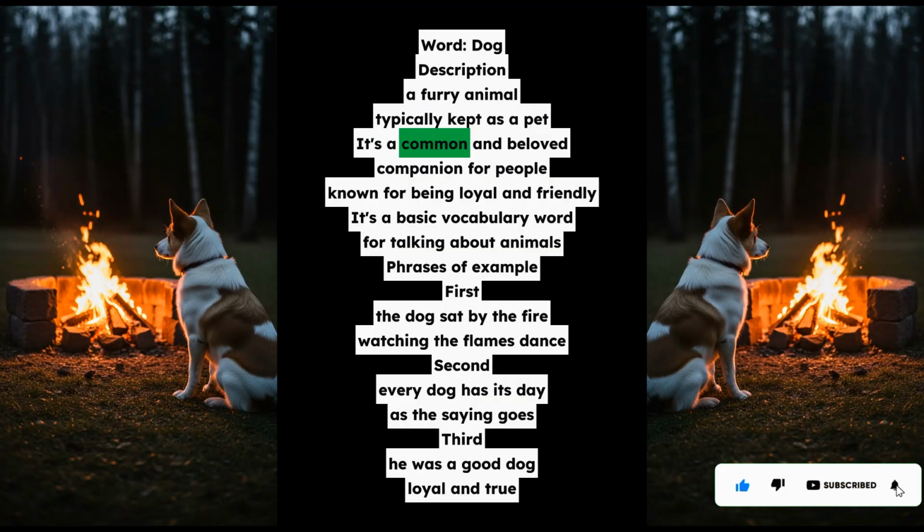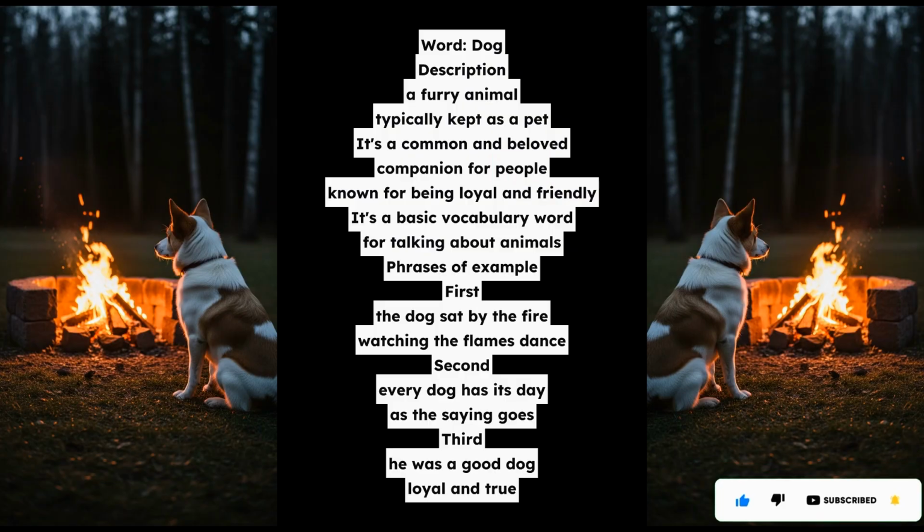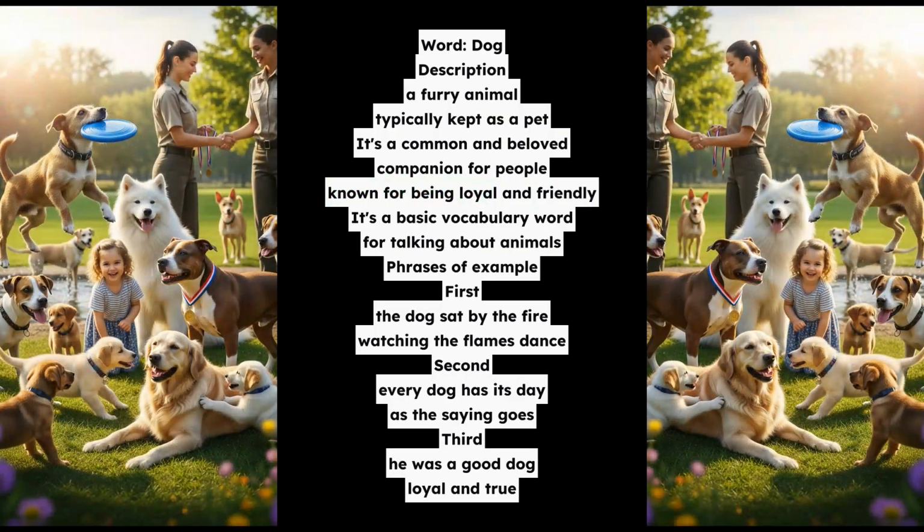Phrases of example. First, the dog sat by the fire, watching the flames dance. Second, every dog has its day, as the saying goes. Third, he was a good dog, loyal and true.